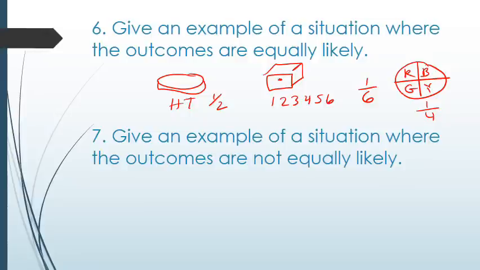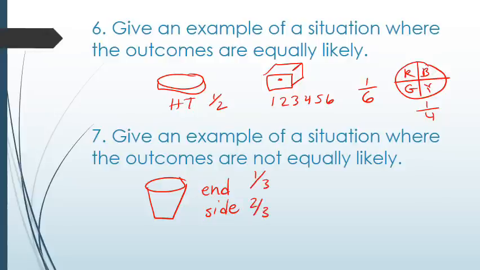So now give an example of a situation where the outcomes are not equally likely. You might have thought about our cup from class when we talked about the cup landing on its end versus its side when we toss it. The chances of it landing on its end was around 1/3 versus the side was around 2/3, so those are not equally likely.